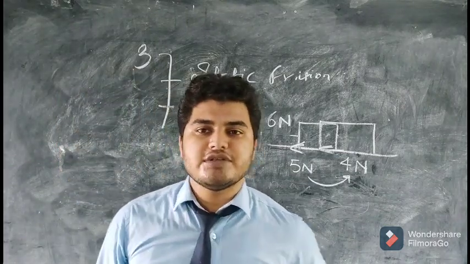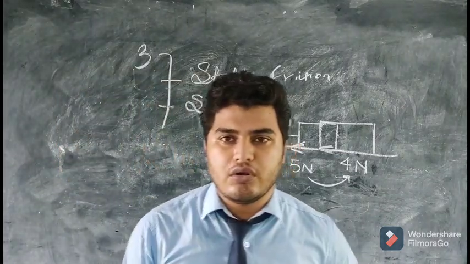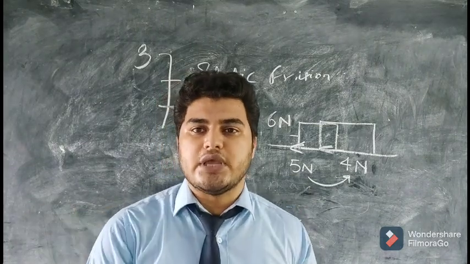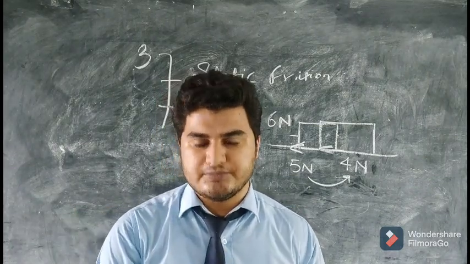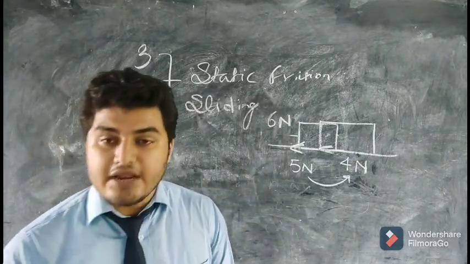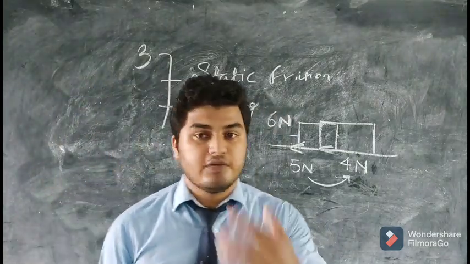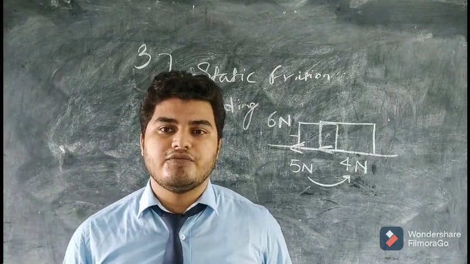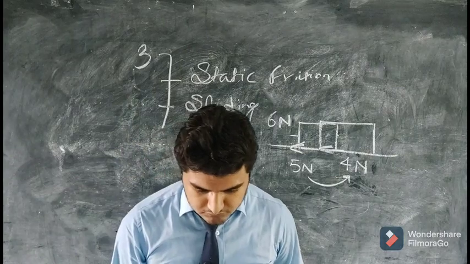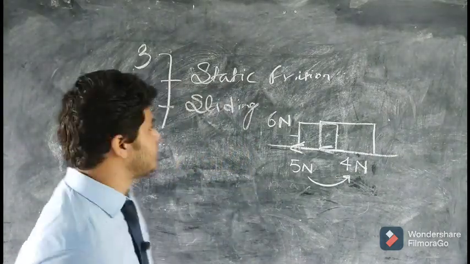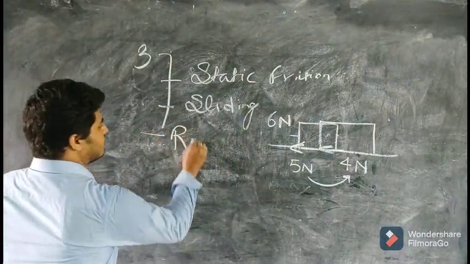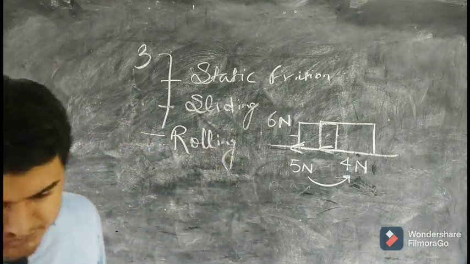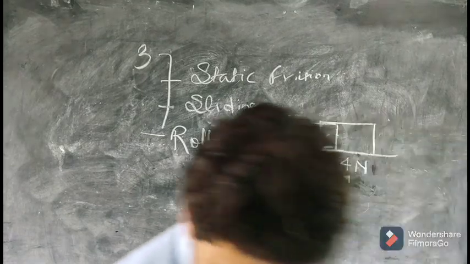So sliding friction is the friction which is applied between the surfaces when one object is sliding over another, moving over the other. And sliding friction is also known by the name of kinetic friction. Then the third type of friction is rolling friction.